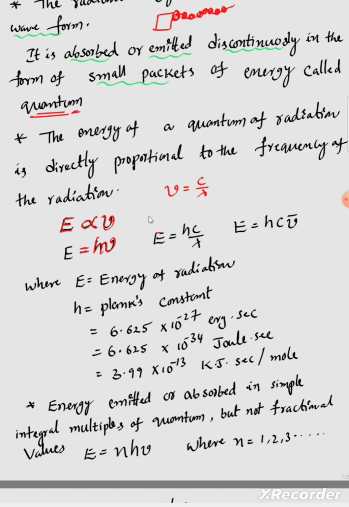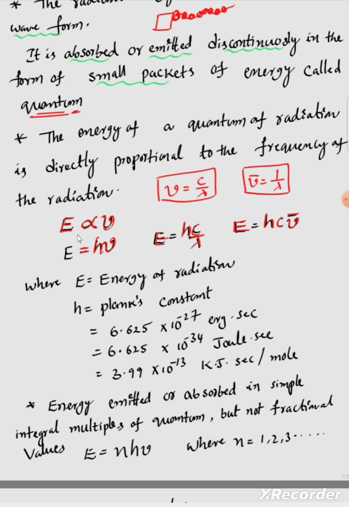Now we know the relation nu equals c by lambda, and that is what we substitute here. Then energy equals hc by lambda. We already know wave number is the reciprocal of wavelength, and frequency is c by lambda. When we substitute 1 by lambda as nu bar, E equals hc nu bar.